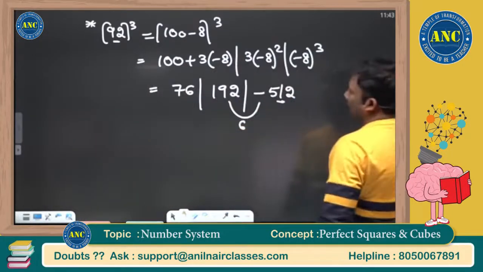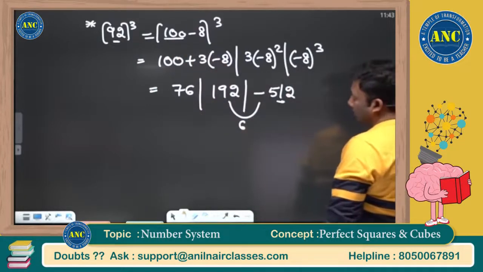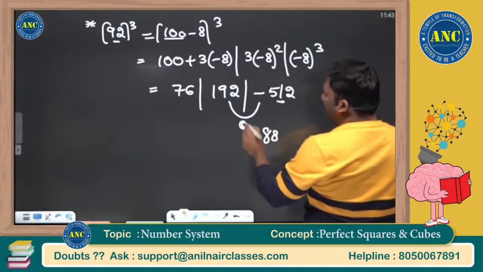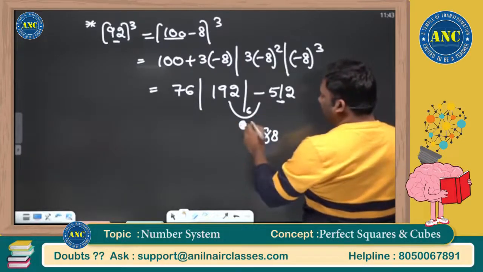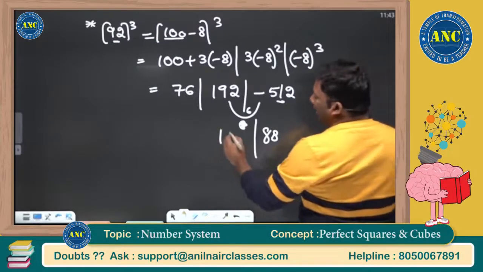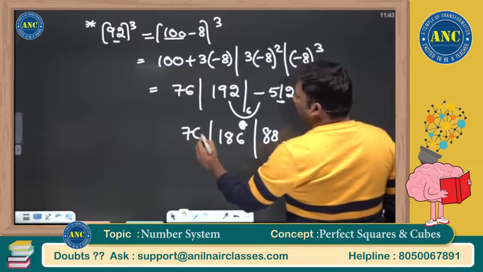If I take a carry of 6 on a base of 100, it is 600 minus 512. It is positive, and it is nothing but 88. 600 plus 192, 6 carried. Remaining is 186. It is nothing but 76.